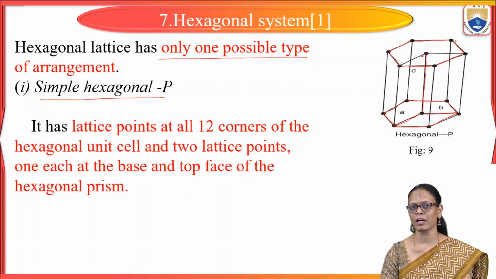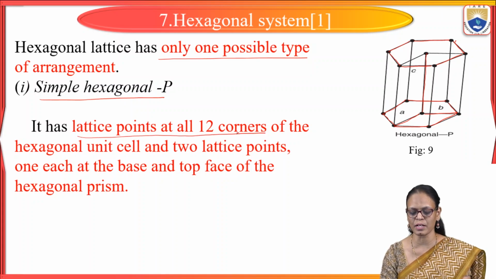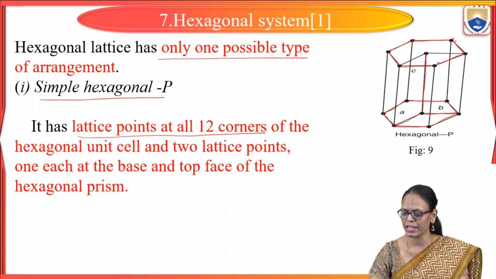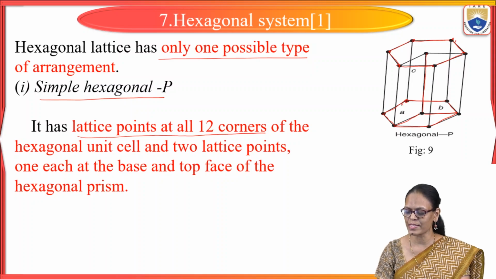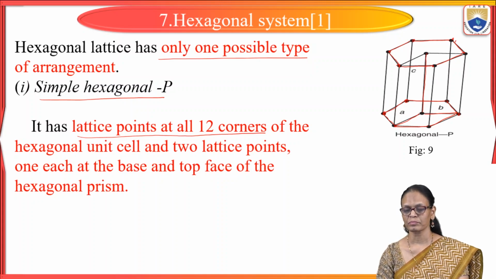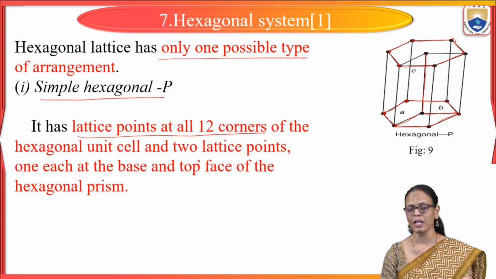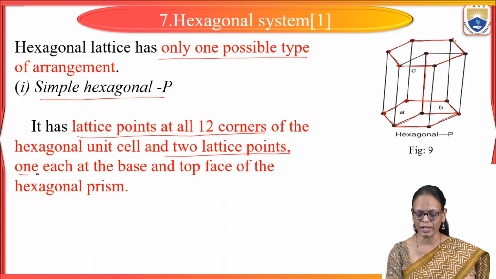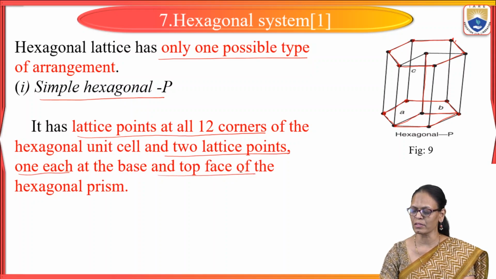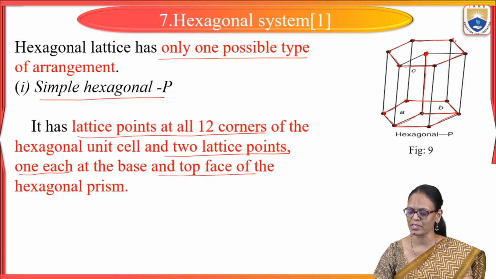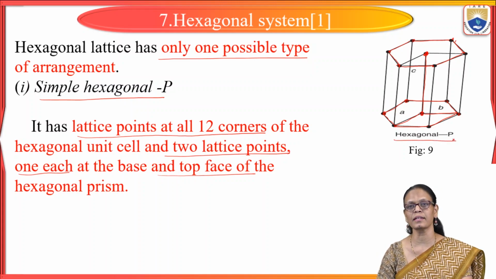So what we have here now is, it will have lattice points at all the 12 corners. Why 12 corners here? Because of the hexagonal arrangement. In hexagonal, we have 1, 2, 3, 4, 5, 6 here, and again we have 6 here. So it has lattice points at all the 12 corners of the hexagonal unit, and 2 lattice points, one at the base and the other at the top. So this is at the top and this is at the base. This we call hexagonal P.